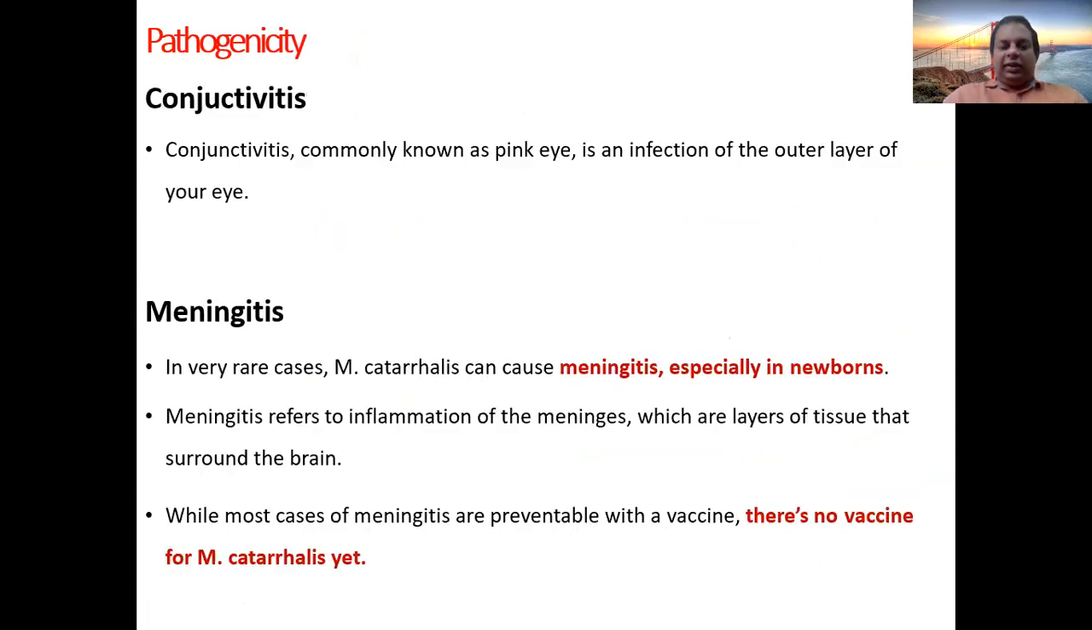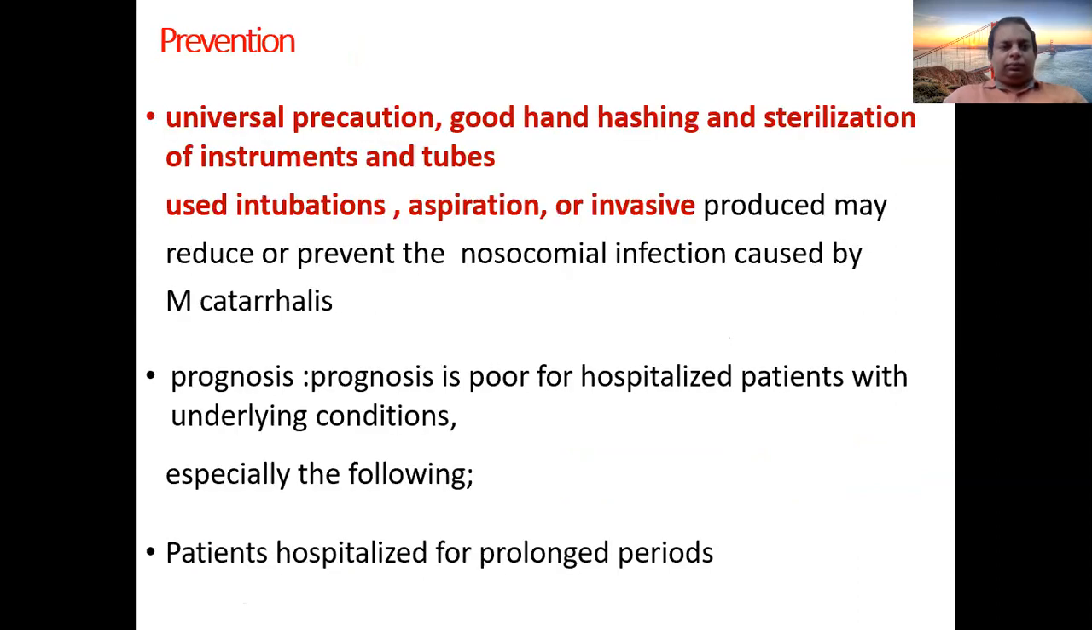It also causes conjunctivitis as well as meningitis. Meningitis in newborns also appears. Prevention is mainly universal precautions, that is good hand washing, hand hygiene, sterilization of instruments and tubes. Aspirations or invasive procedures should adhere to the standard precautions.